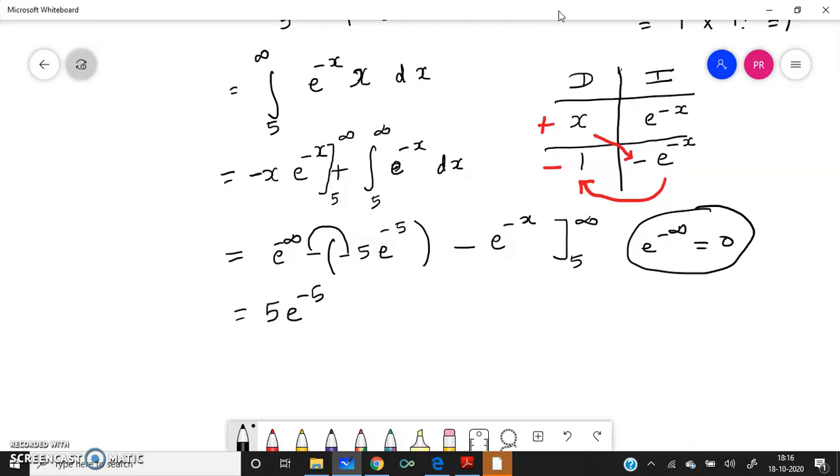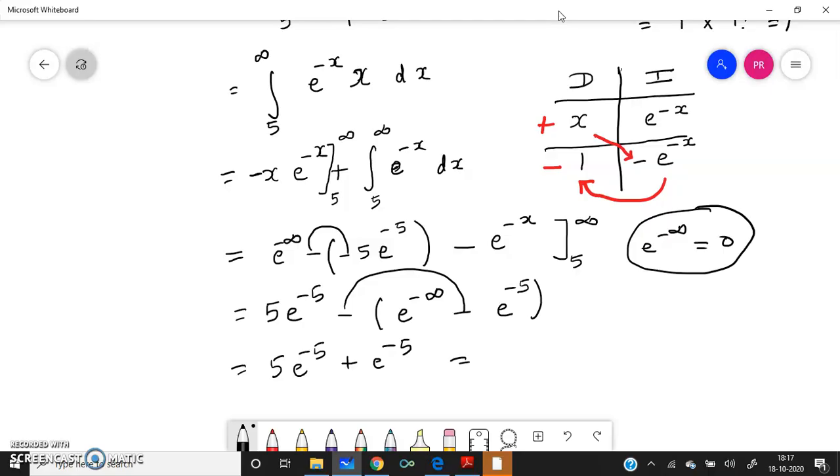And in the same way here also, minus e power minus infinity minus lower limit. The lower limit will be e power minus 5, right? Again e power minus infinity is 0. You'll get 5 e power minus 5, right? And e power minus infinity is 0, minus of minus, this will be plus e to the power of minus 5. So you'll get 5 plus 1, 6, no? 6 e to the power of minus 5.